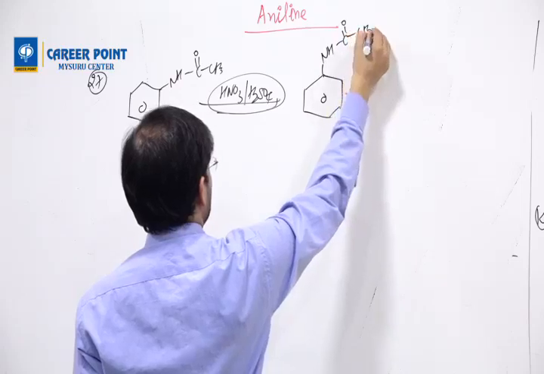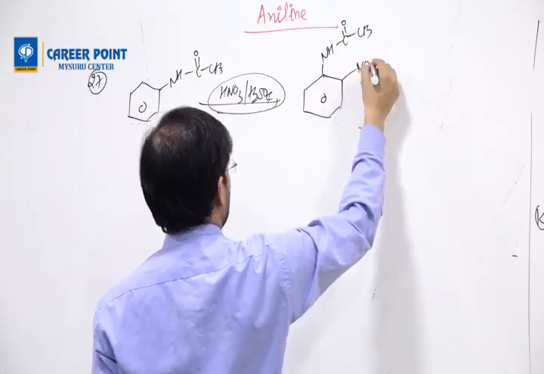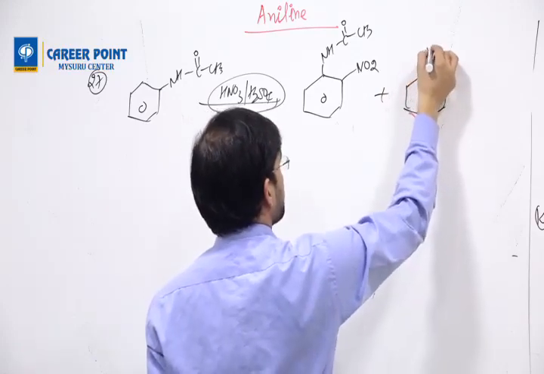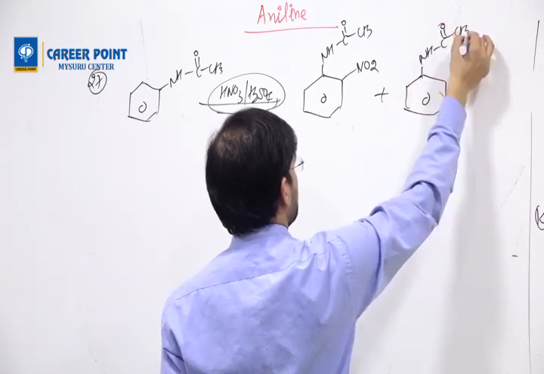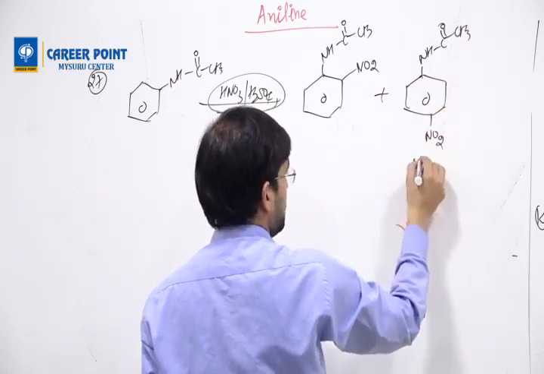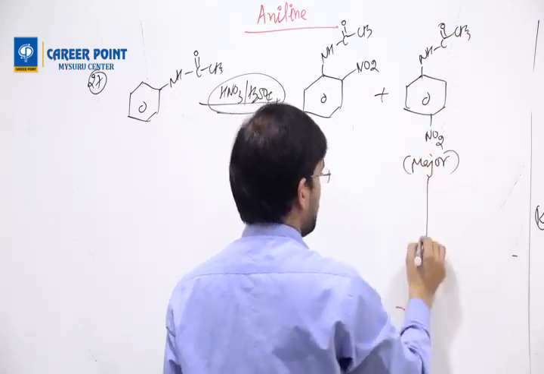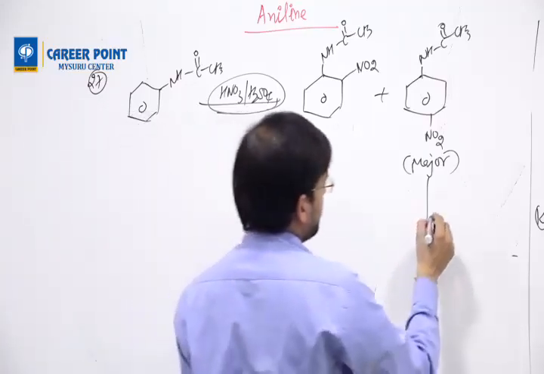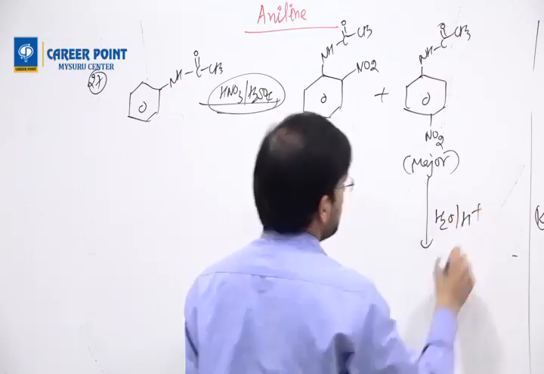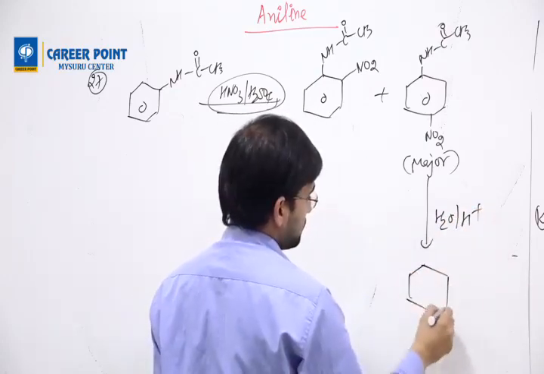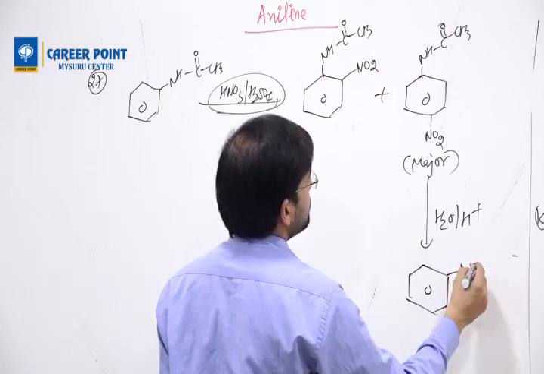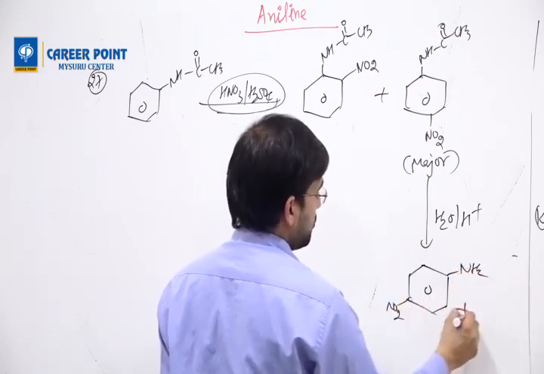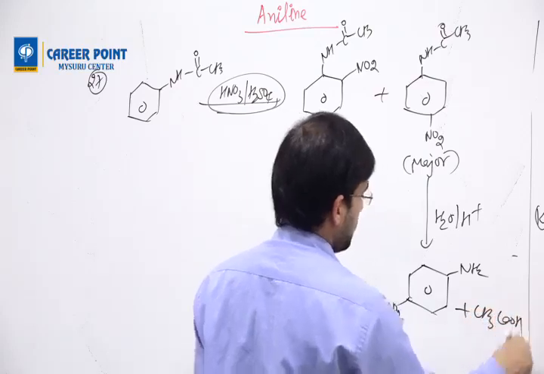NHCOCH3 with NO2 here is the major product. Then with H2O and H plus, you will get NH2 with NO2 plus CH3COOH.